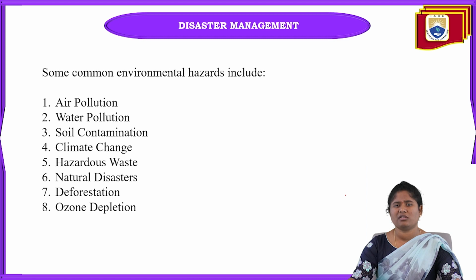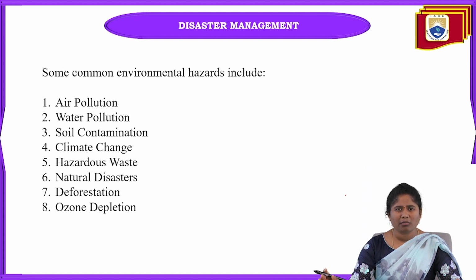This ozone depletion is one of the major hazards we are facing nowadays, because of air pollution. When there is air pollution, it will open up the ozone layer; already some holes are present on the ozone layer of our planet. If the ozone layer opens, we are going to face so much heat from the sun itself. Okay, we cannot tolerate the sun's heat.